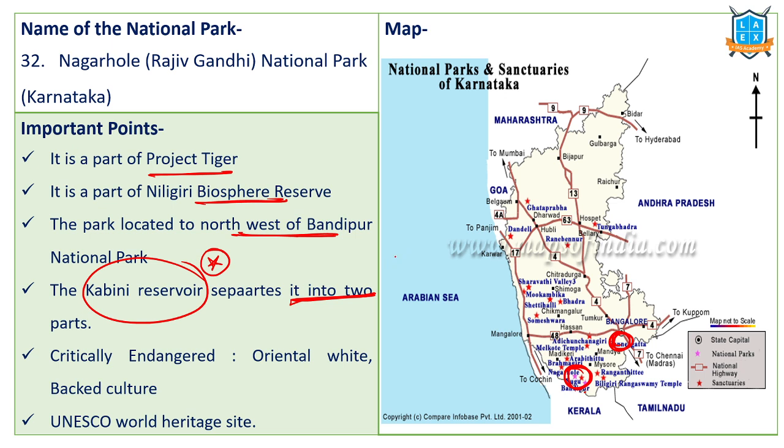Kabini Reservoir is there. This reservoir separates Nagarhole, or Rajiv Gandhi National Park, into two. Critically endangered species like the Oriental white-backed vulture are located over here. It's one of UNESCO's World Heritage Sites, Nagarhole. It is famous for tigers. That's why it is declared as part of Project Tiger.